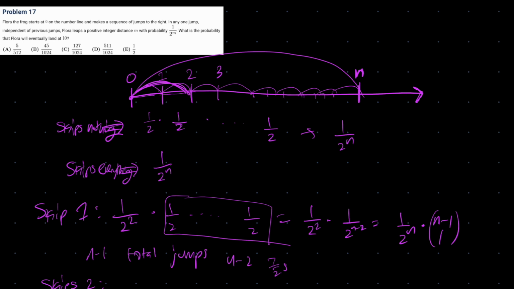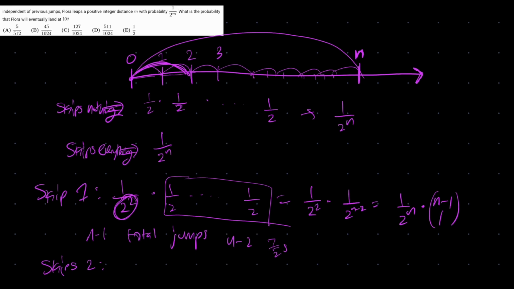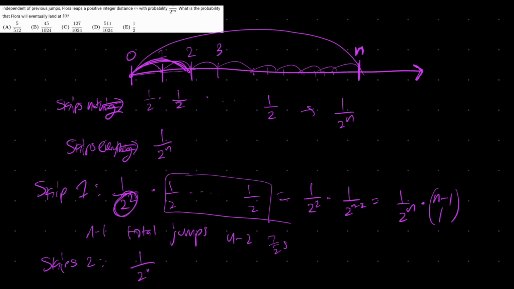But that one less jump is made up with the extra exponent we introduced because she has to jump more distance. So when we introduce this bigger term on the bottom, in a way that cancels out with the jump that we don't do. So the probability of one specific case will also be 1 over 2 to the n.